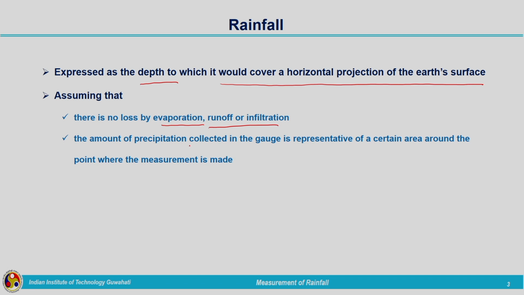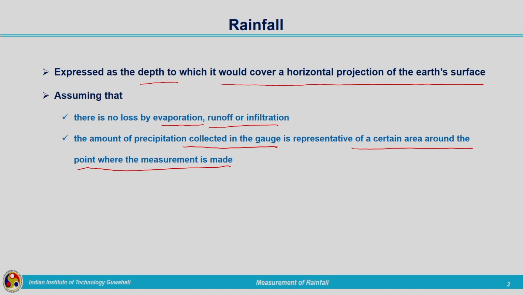The amount of precipitation collected in the gauge, the rain gauge being the instrument used for measuring the rainfall depth, is representative of a certain area under the point where the measurement is made. So, we will have the instrument installed at a particular point.